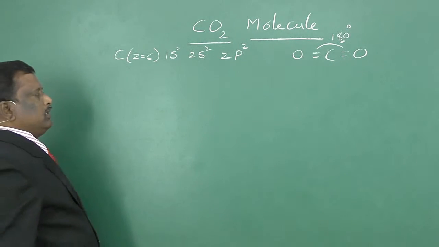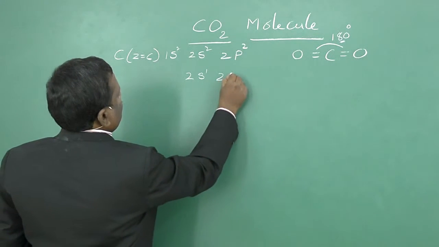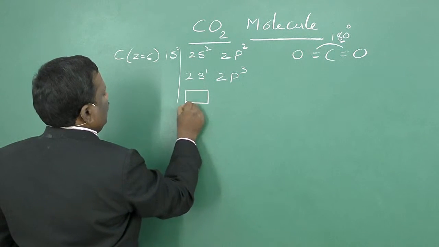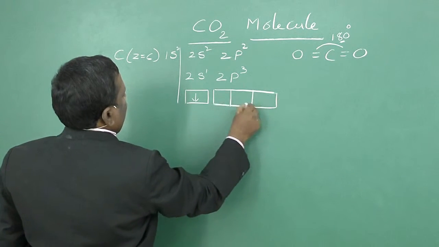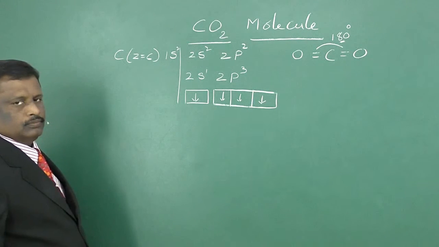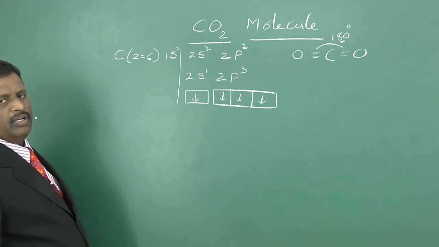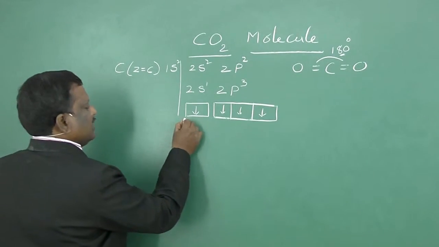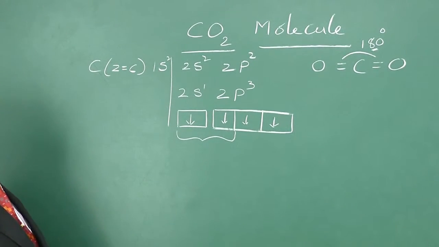In the excited state, the electronic configuration of carbon is 2s1, 2p3. That is, in the valence shell of carbon, we have 1 electron in the 2s orbital and 3 electrons in the 2p orbital. That is, 4 half-filled orbitals are present in the carbon atom. Now, one 2s orbital and one 2p orbital can only take part in hybridization.